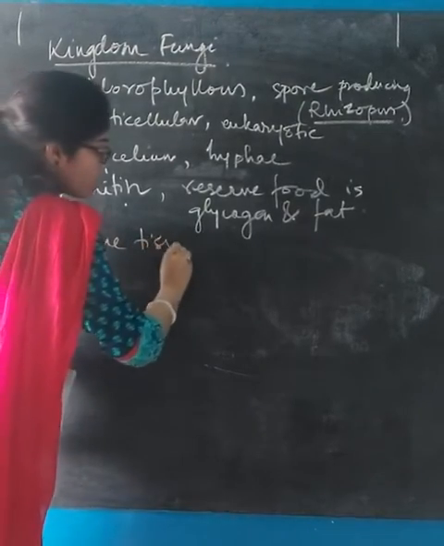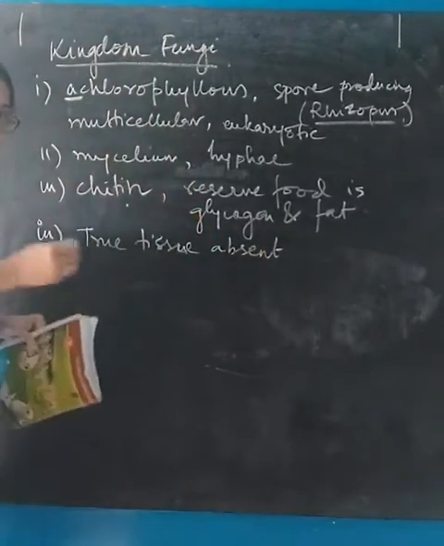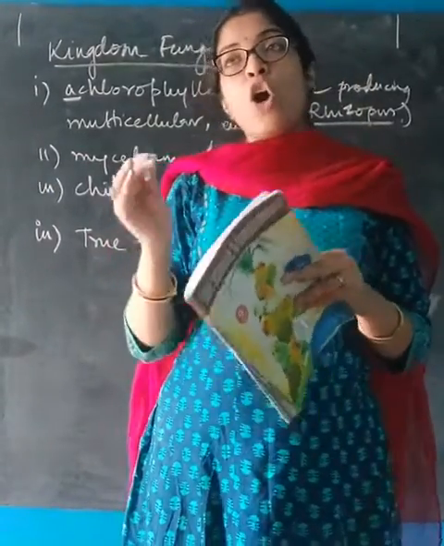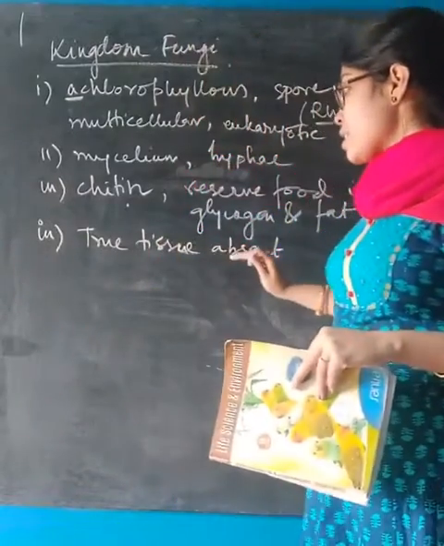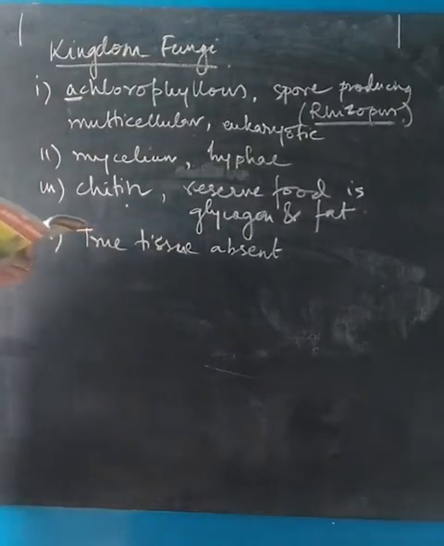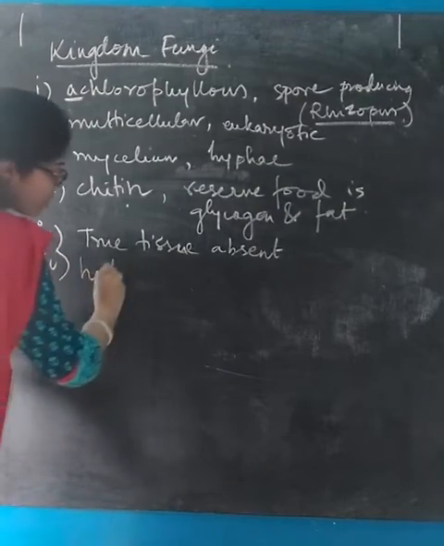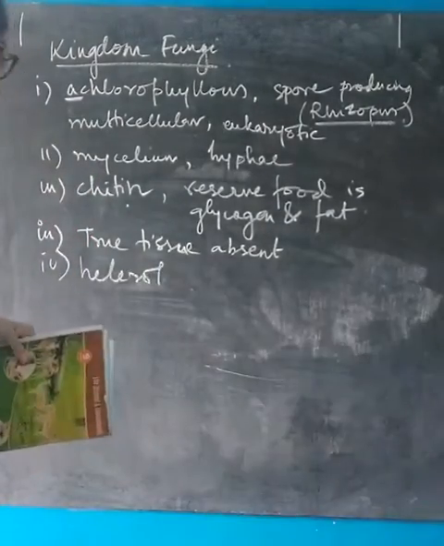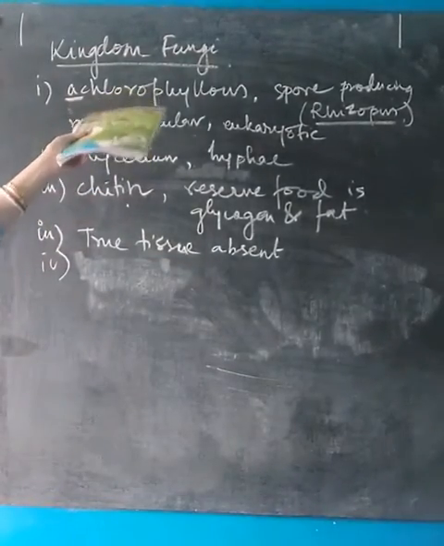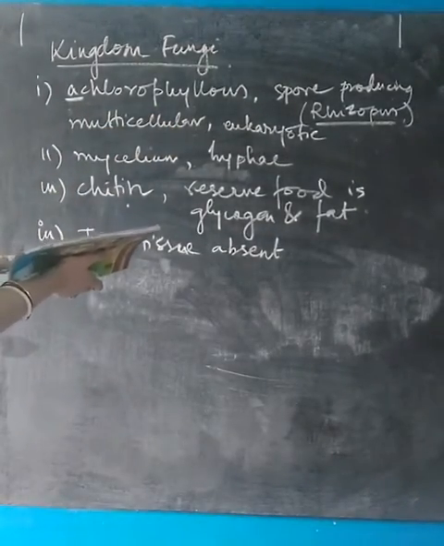Next point, true tissues are absent. True tissue absent means the basic properties of a tissue are not present, but a certain type of tissue is there which does not follow all the characteristics of a true tissue. That is why they say that true tissue is absent. Whatever tissue is there, it acts like a tissue, but it is not a true tissue. Next point is mode of nutrition is heterotrophic. I'm not writing heterotrophic here because all of them will obviously be heterotrophic because they are achlorophyllous. They cannot produce food on their own. So let's write the mode of nutrition: saprobic or parasitic.